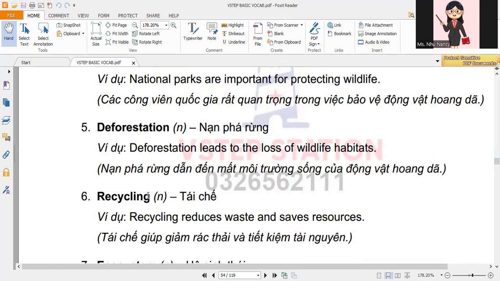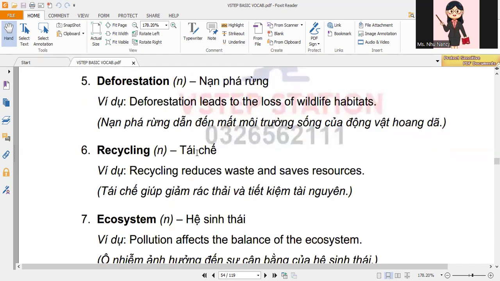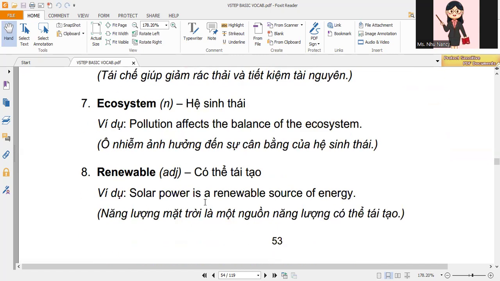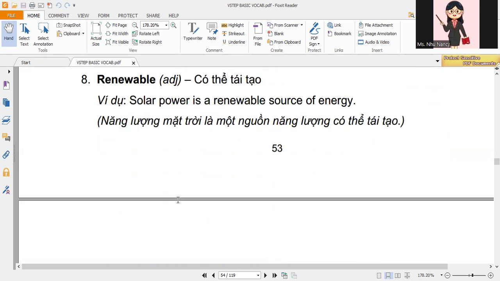6. Recycling. Example, recycling reduces waste and saves resources. 7. Ecosystem. Example, pollution affects the balance of the ecosystem. 8. Renewable. Example, solar power is a renewable source of energy.